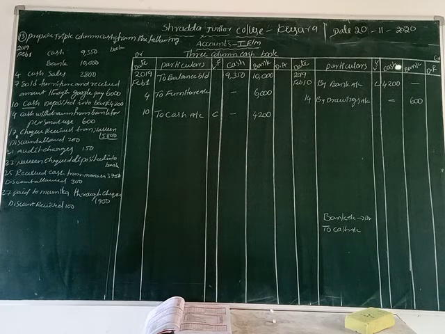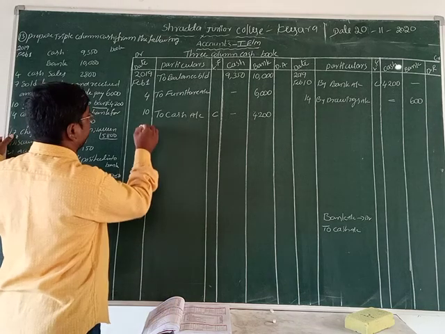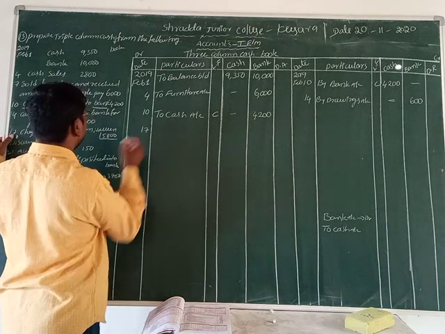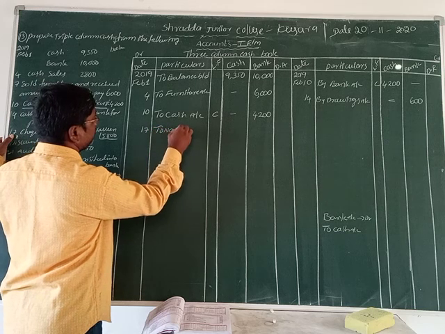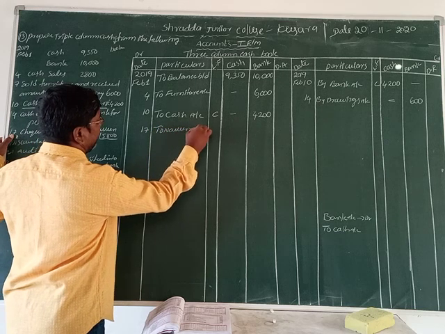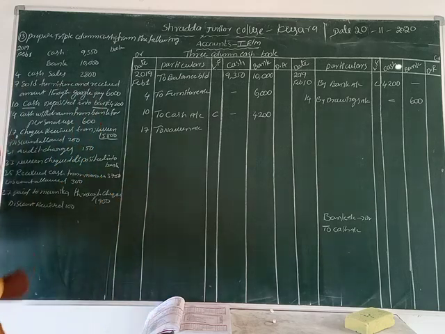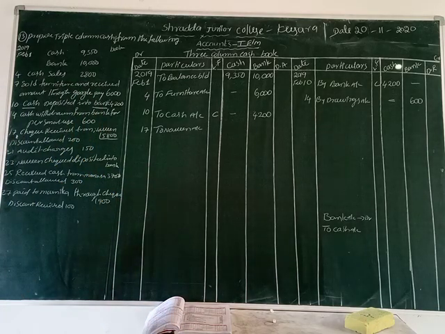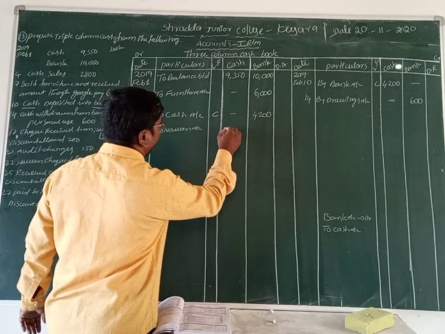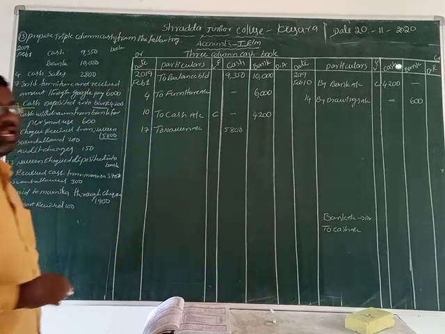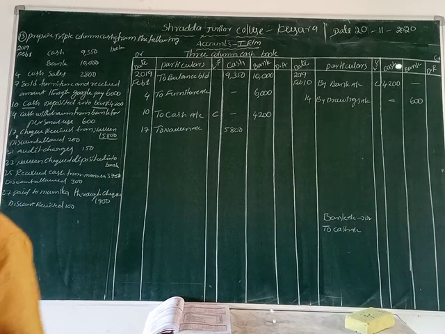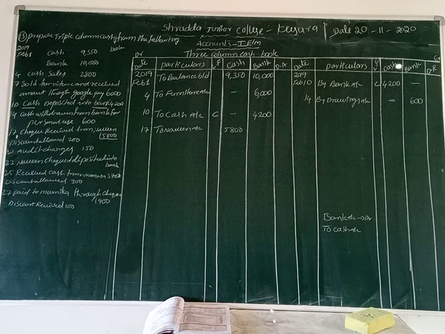So then which column can we write, student? That is the cash column. Let us write down the 17th date. Who is he? Naveen. To Naveen account, isn't it? What is the amount of Naveen? 5,800. We can record it into the cash column, because we cannot deposit the check on the same day in the bank.